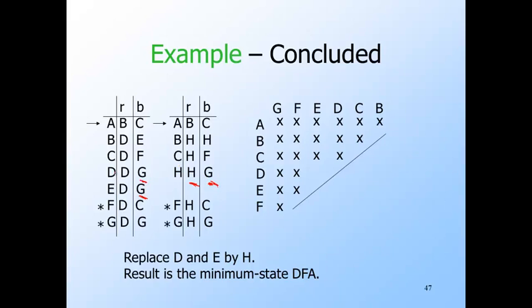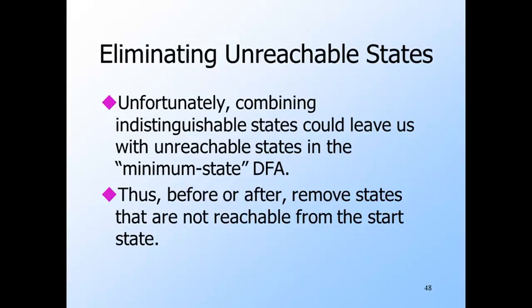As we mentioned, collapsing indistinguishable states to a single state goes a long way to finding the minimum state equivalent to a given DFA. But there is one other issue that indistinguishability doesn't address: the possible existence of unreachable states that are cluttering up the transition diagram or table. But it is easy to find such states, and we can either eliminate them from the original DFA, or we can eliminate them after merging indistinguishable states. It doesn't matter.